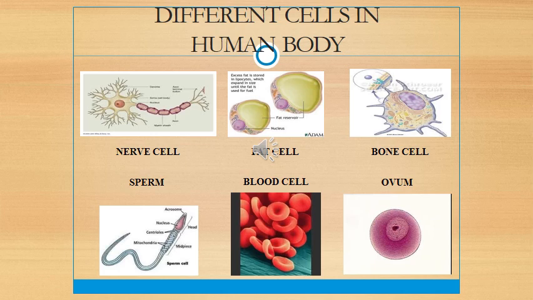Next, moving on ahead, if you see the shape of the cell, the size of the cell, it varies. You can see in this slide, it is varying: nerve cell, fat cell, bone cell, sperm, blood cell, ovum. Now these diagrams are given on page number 58 only, figure 5.3. So here these are made up of one cell only, but they have different shape and different function, right? So accordingly here the shape and function is given, but they are having one cell only.